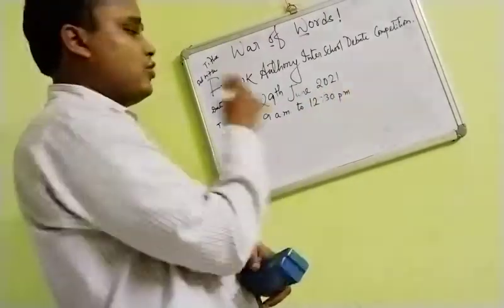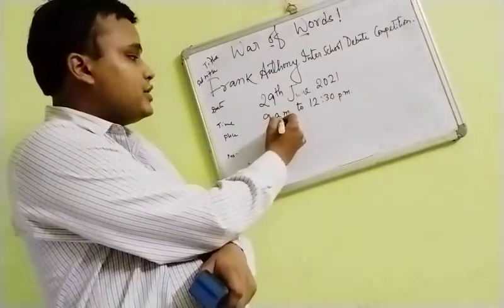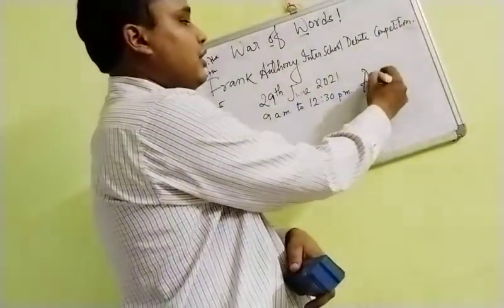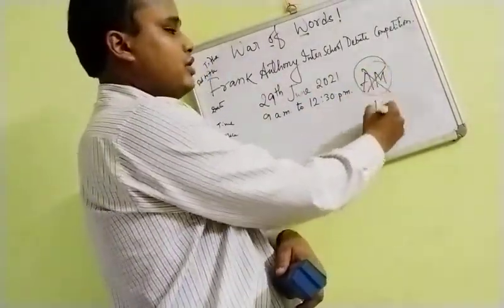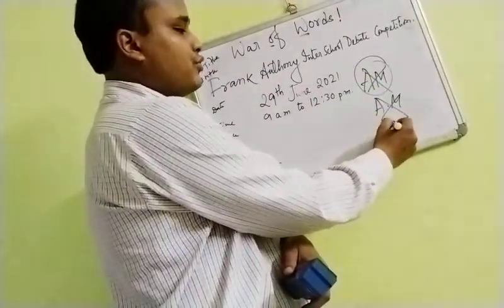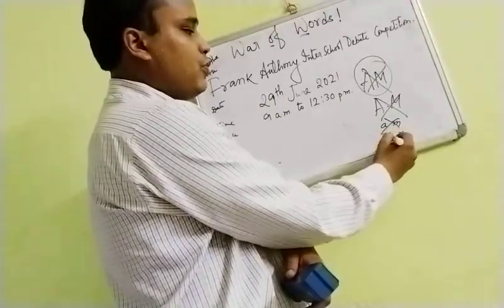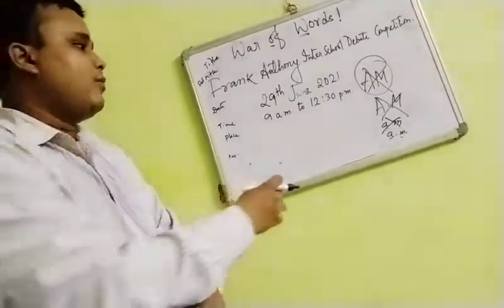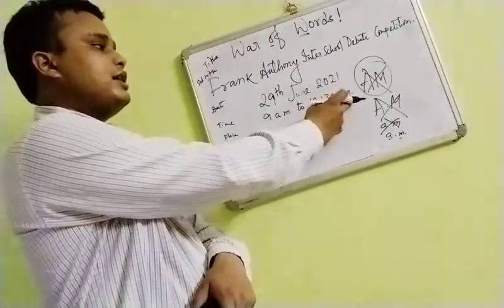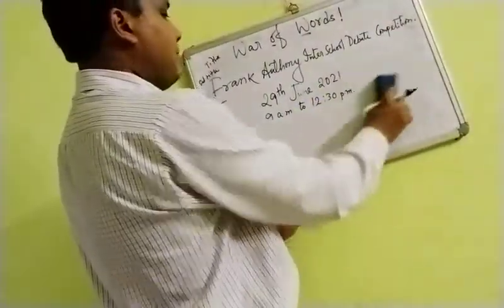Now here one thing is very much necessary, which is how you are punctuating and writing this part. AM, I told you the other year also, you don't write it in this way, and it is also not this. So what will be there? A stop and M stop, both in small case. PM also, P stop and M stop, both in small case, and there will be a full stop after M. So this way you shall be writing a.m. and p.m.